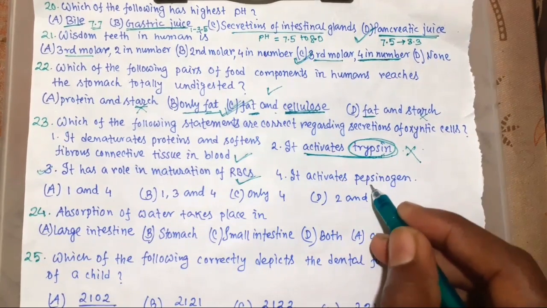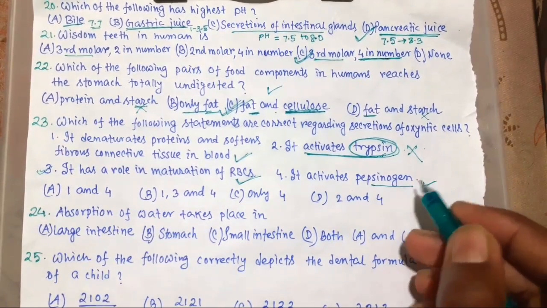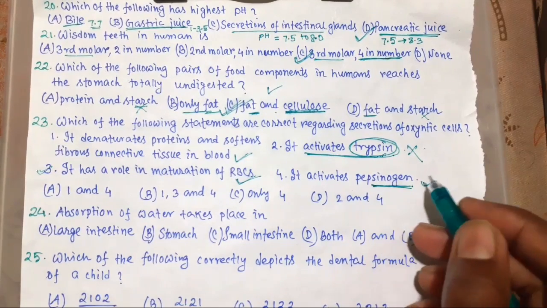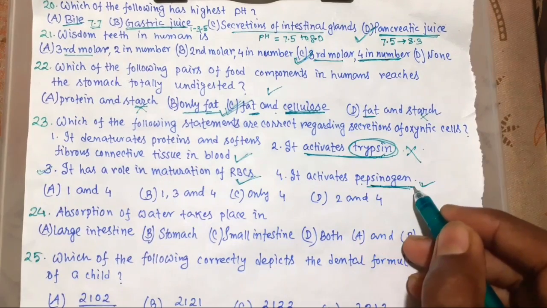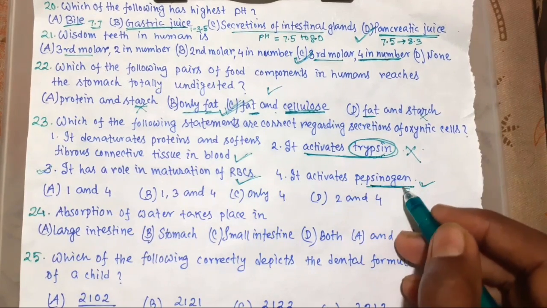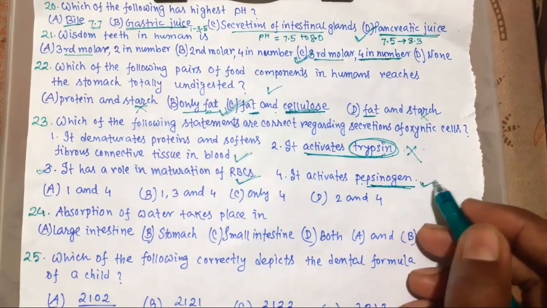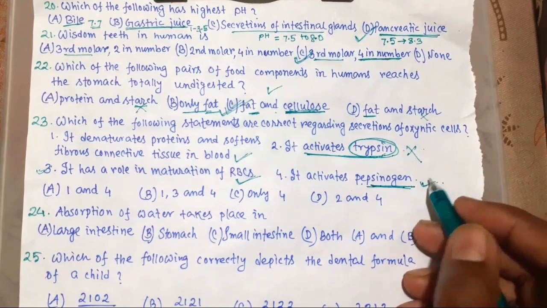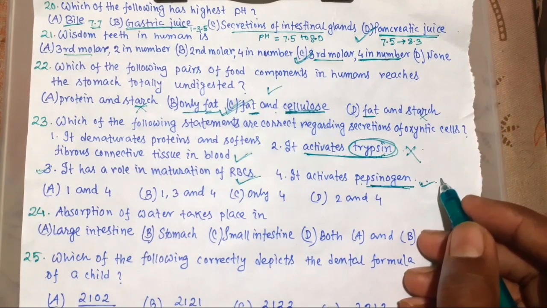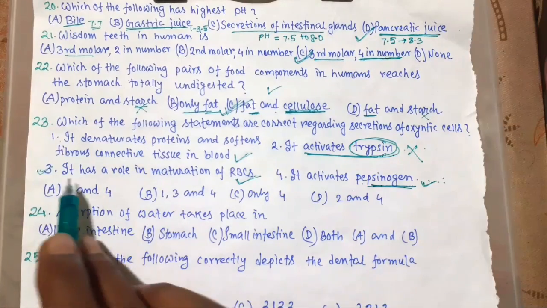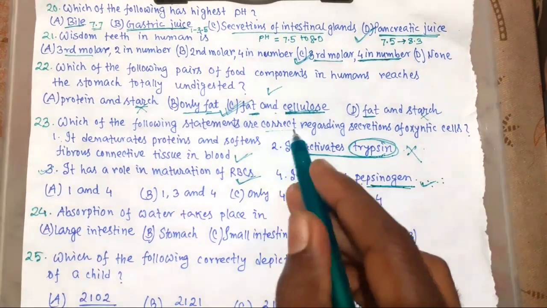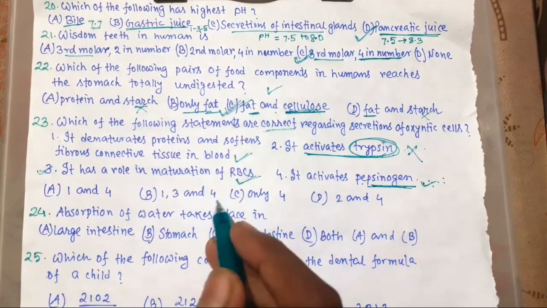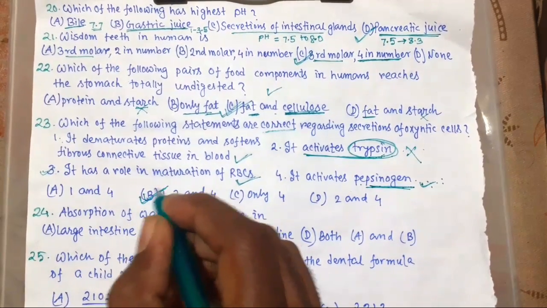This is absolutely right, because HCl activates inactive pepsinogen secreted from peptic cells or chief cells. So 1, 3 and 4 is the right choice.